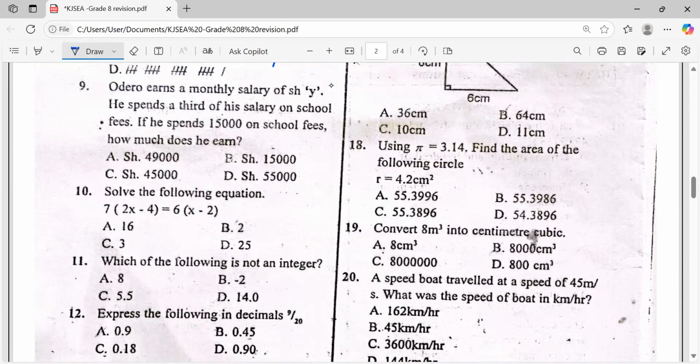Oderos spends a third of his salary on school fees. If he spends 15,000 on school fees, how much does he earn? Now this is under the ratio and proportion topic. Oderos earns a monthly salary of Y shillings. He spends a third of his salary on school fees. Now, how much did he spend on school fees?